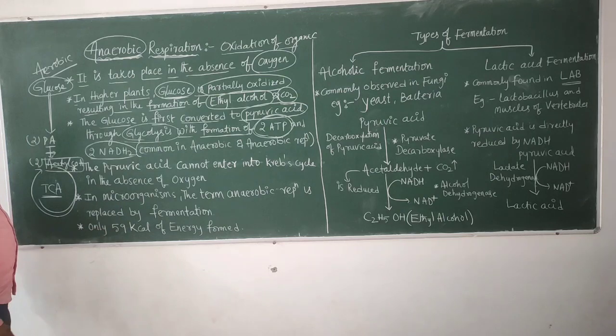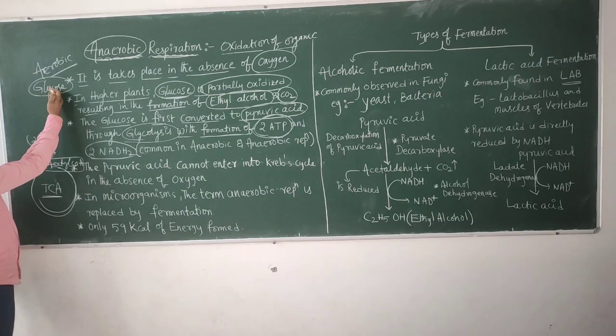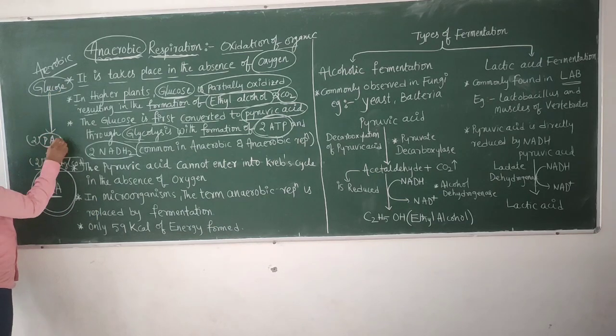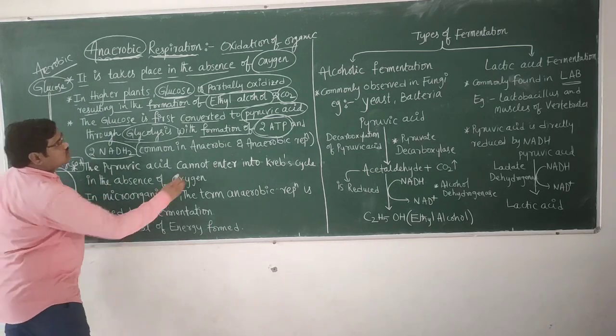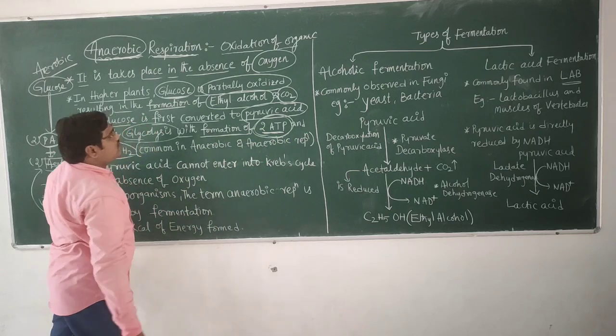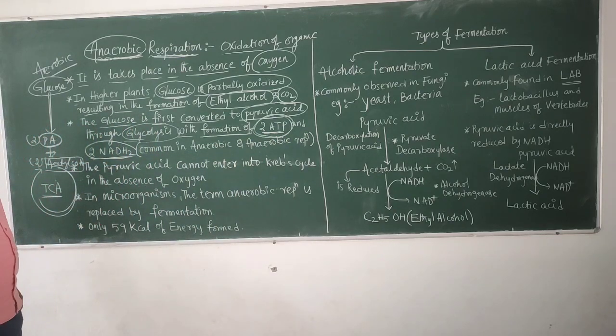Once the glycolysis process is complete, the glucose molecule is oxidized into two molecules of pyruvic acid. During glycolysis, two ATP molecules and two NADH2 are formed.